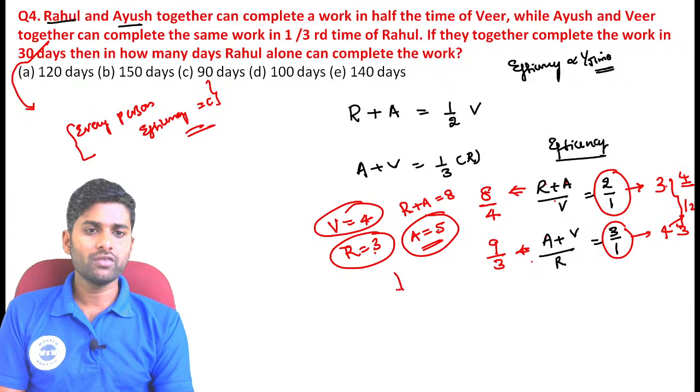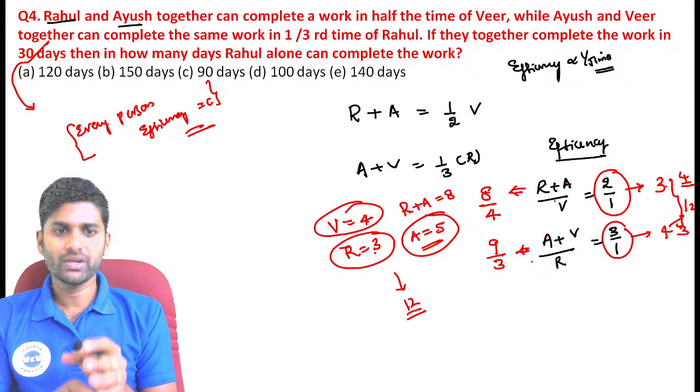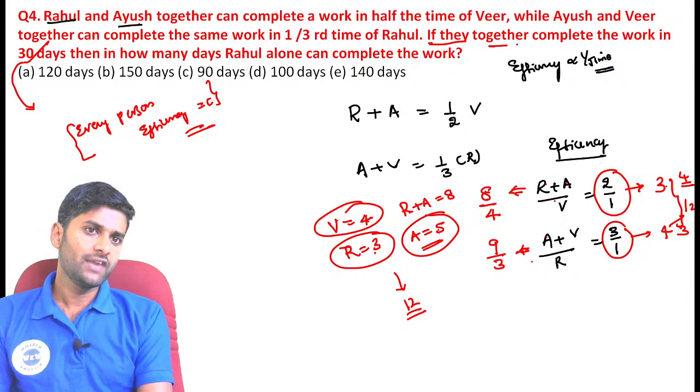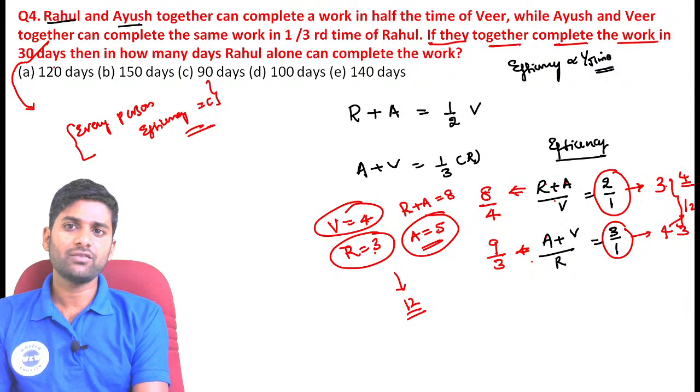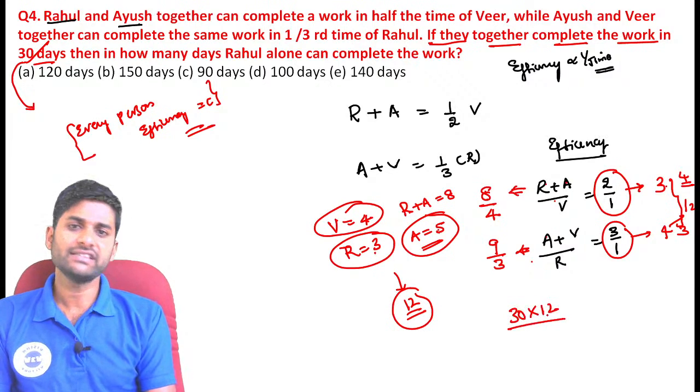Now see, the total work is equal to 12 units. It means per day, the three persons together can complete 12 units. So just read the next line. If all are working together, they can complete the work in 30 days. So they are doing 12 units per day. For 30 days, the total number of units is 360.